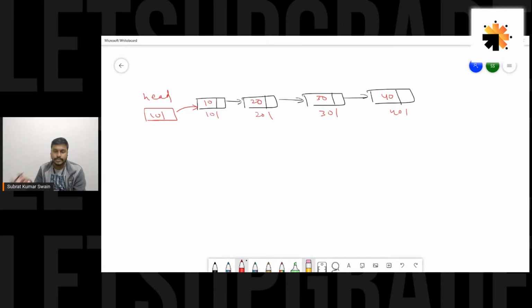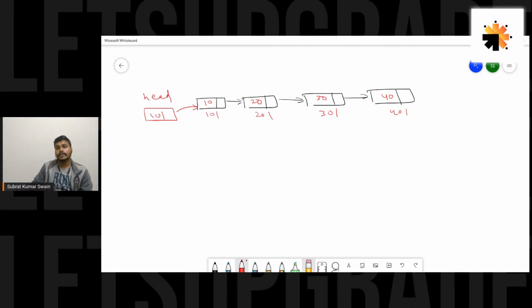Head is a pointer to this top node. It would point to the very first node of the linked list. So here the first node is 101, so head is holding 101. This is a pointer to the first node. Okay, so see here what I'm doing.